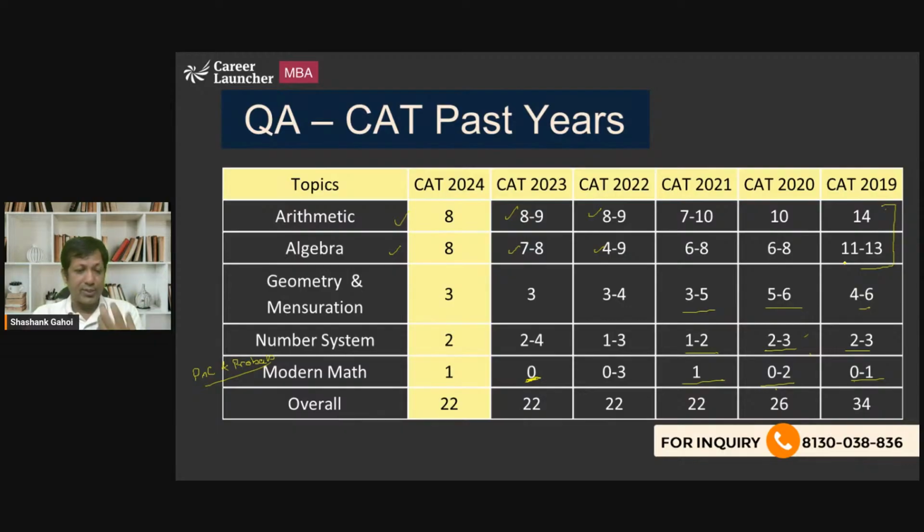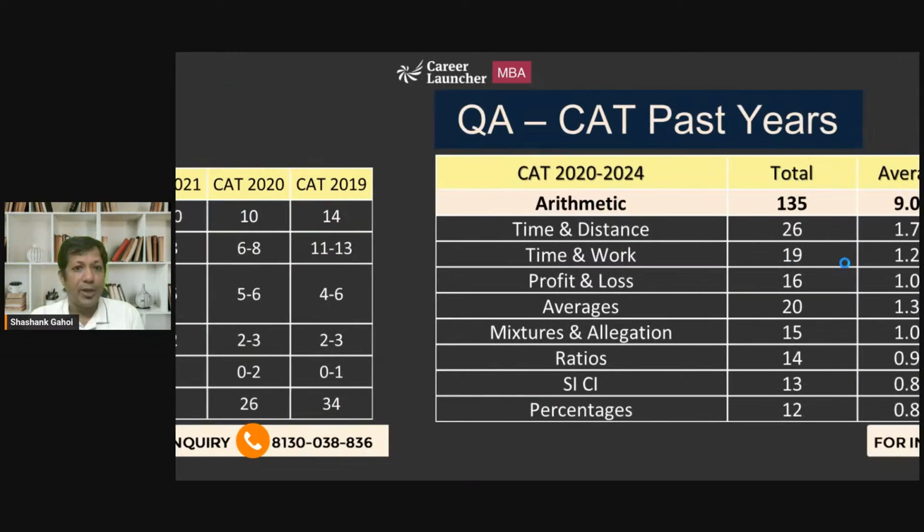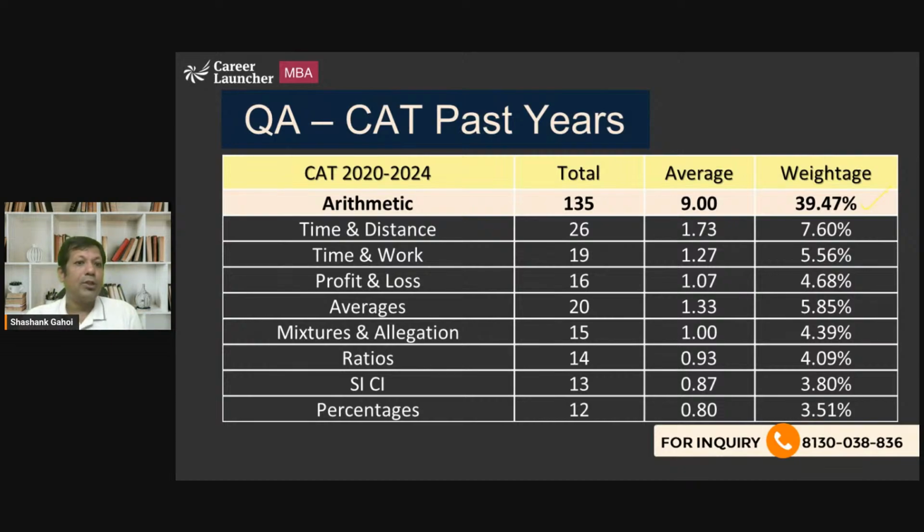Now, what is arithmetic, what is algebra, what are the topics that come under arithmetic? So this is the bifurcation. You have percentage, simple interest, compound interest, profit and loss, ratios, averages, time, speed, distance, and time and work. So TSD, time and work, profit and loss. These are doable questions. TSD might be a little tricky, but time and work is something that everyone can get right all the time. Profit and loss is something that everyone can get right all the time.